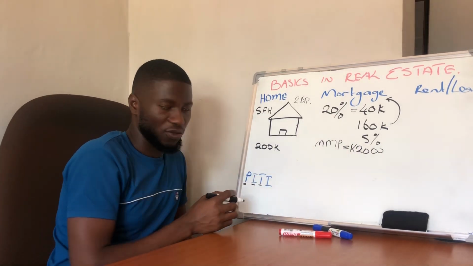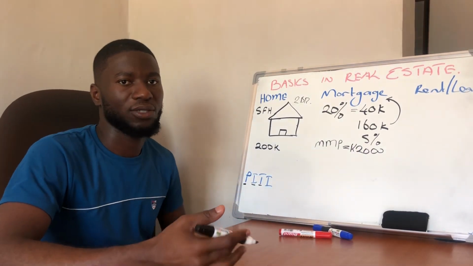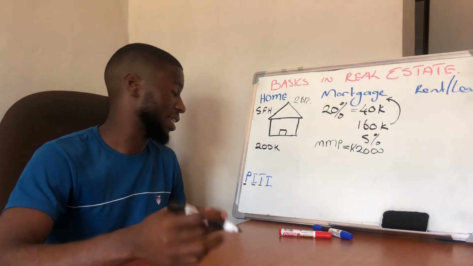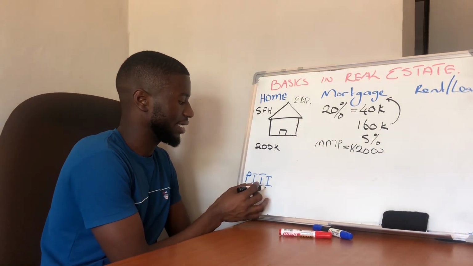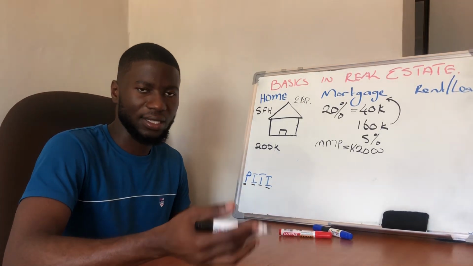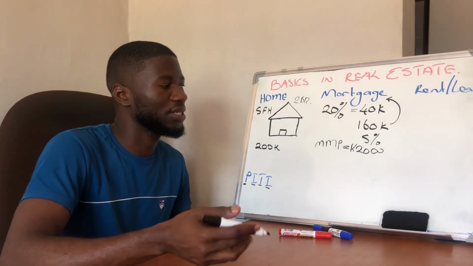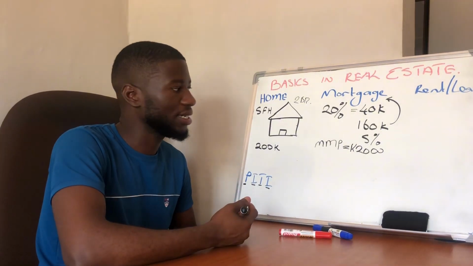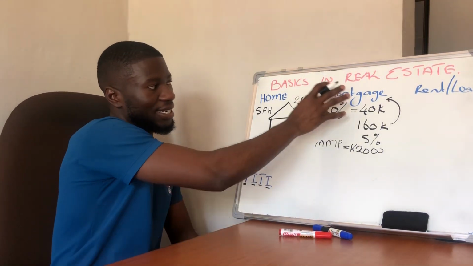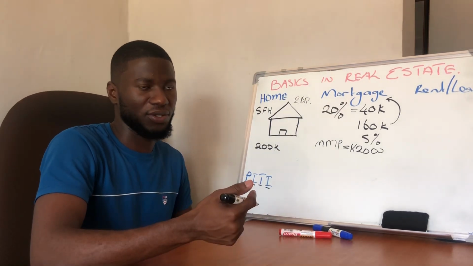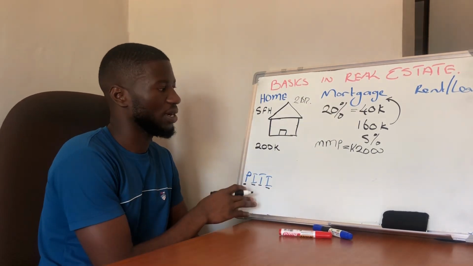The T is for taxes. You own a property. When you own a property, it could be a house, it could be a car, you need to pay tax for it. So that is the tax. And insurance, you need to insure your property, right? Because things happen, accidents happen. Your house might get burnt and whatnot. So they want to make sure your house is insured. In this case, they are just protecting their own interest, to say we don't want to lose out on the money that we have given you, right? They need to insure the house.